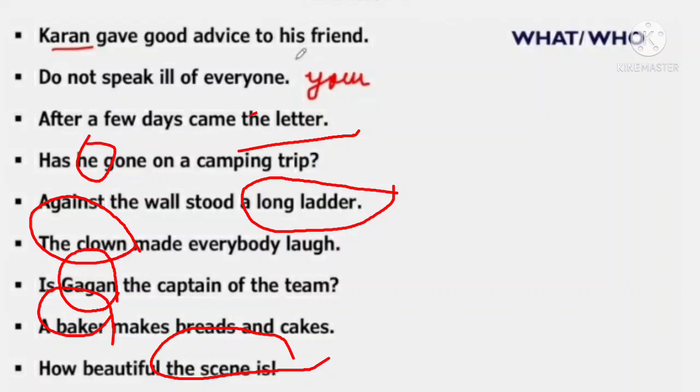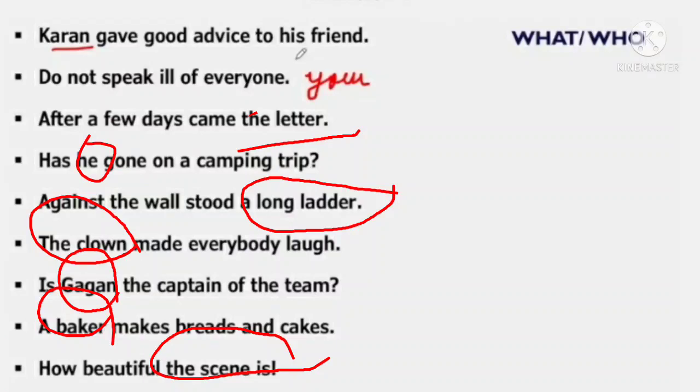Now you have to practice exercises one by one. The sentence is: Karan gave good advice to his friend. In order to identify the subject, you put the question who or what with the verb. Who gave good advice? Answer is Karan. Karan is the subject.